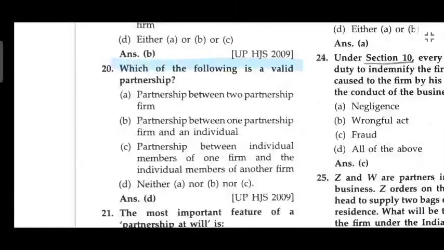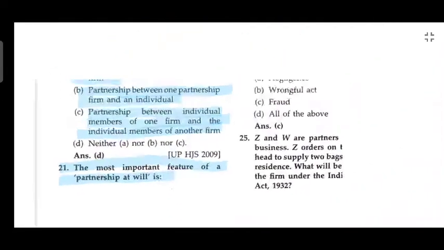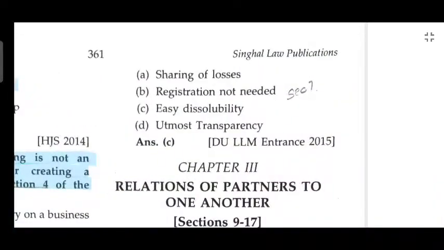Which one of the following is a valid partnership? Partnership between two partnership firms, partnership between one firm and one individual, partnership between an individual member of one firm and an individual member of another firm. The most important feature of the partnership at will is easy dissolubility.